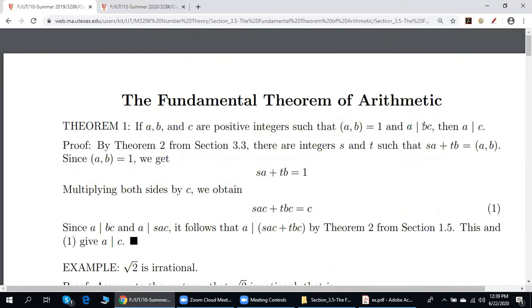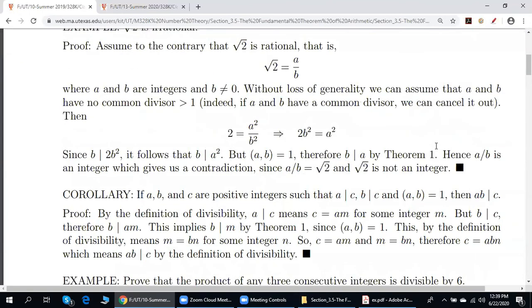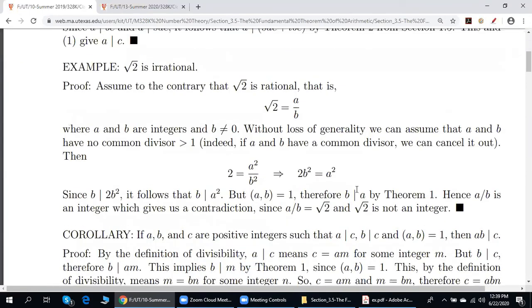If a divides b squared, and a and b are relatively prime, then a divides b. It's exactly what we have here. If b divides a squared and a and b are relatively prime, then b divides a.